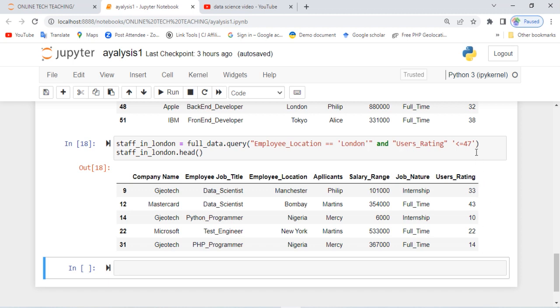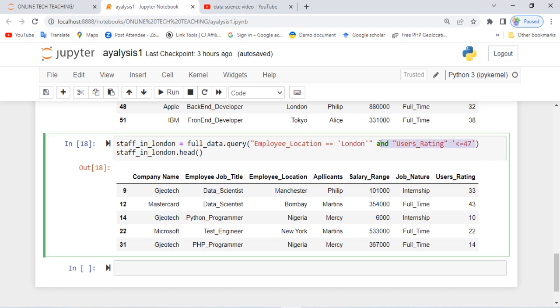Now, it's giving priority to this last argument. That is why you see that it filtered this one, that it will not go. The rating should be in the range of at most 47, and it should be less than 47. Okay, now that is that on that graph. What else can we do?